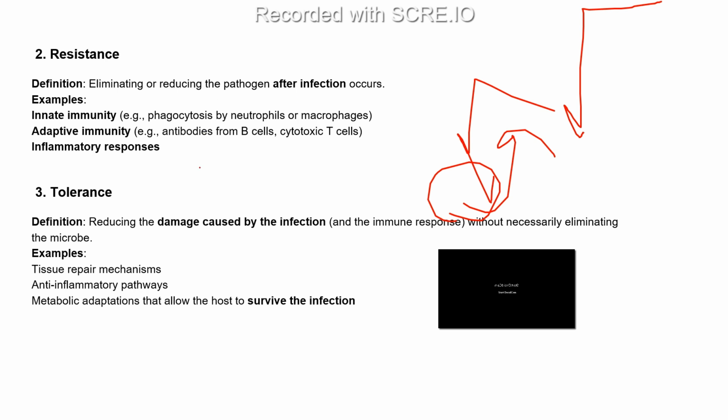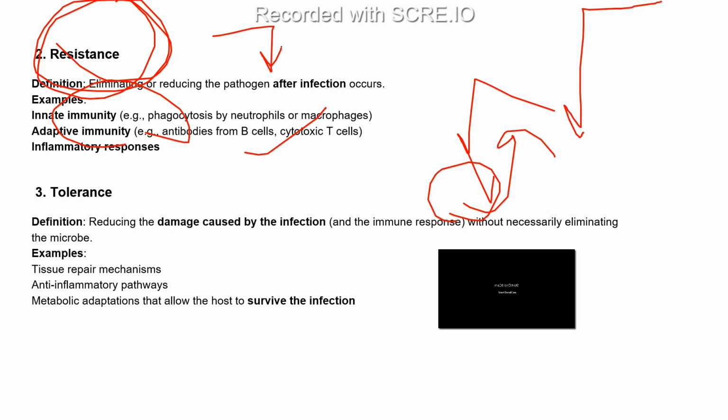And the next is adaptive immunity. Here the roles come to B cells and the T cells. So because of that, this resistance will come under one of the methods. Through that we can avoid this microbial threat.